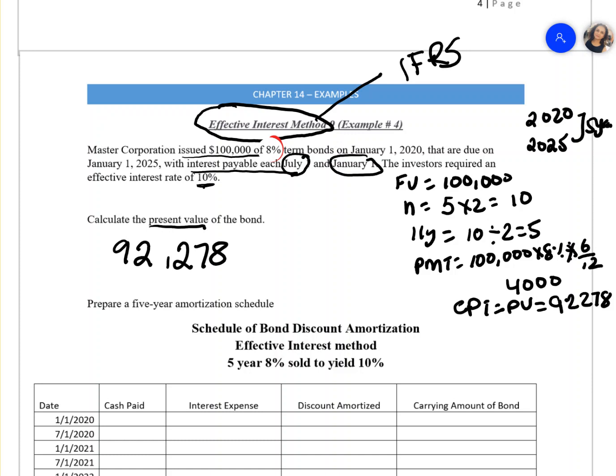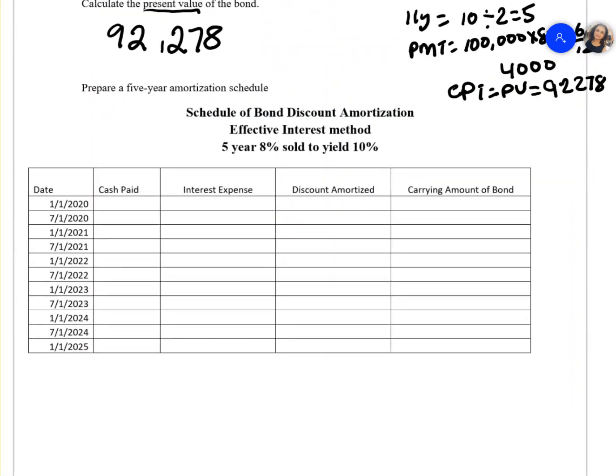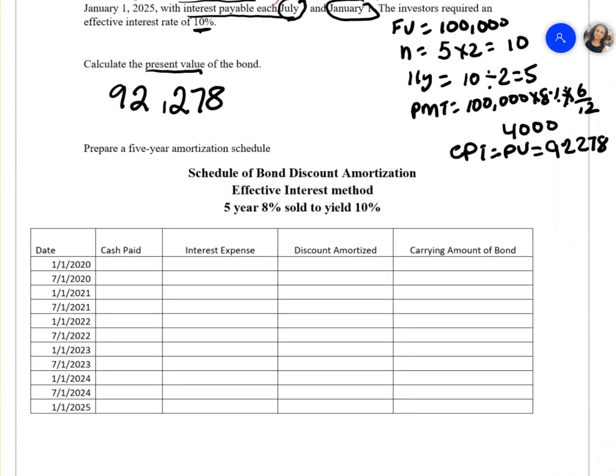Now our next thing is, in the last question we learned how to use the straight line method. Now in this question we're going to learn how to do an amortization using the effective method. So we know the present value of the bond is 92,278, and we know the face value of this bond is 100,000. So the carrying amount is the amount we start off with.